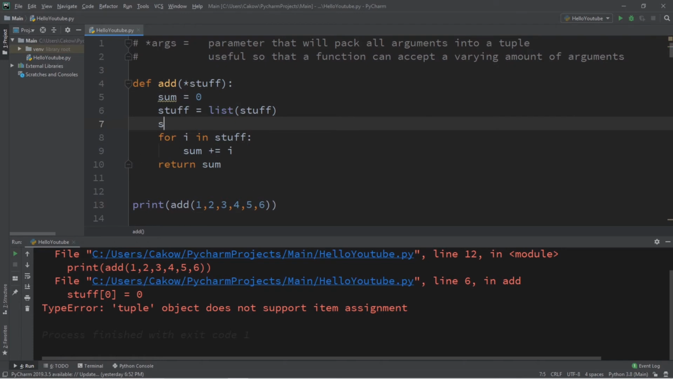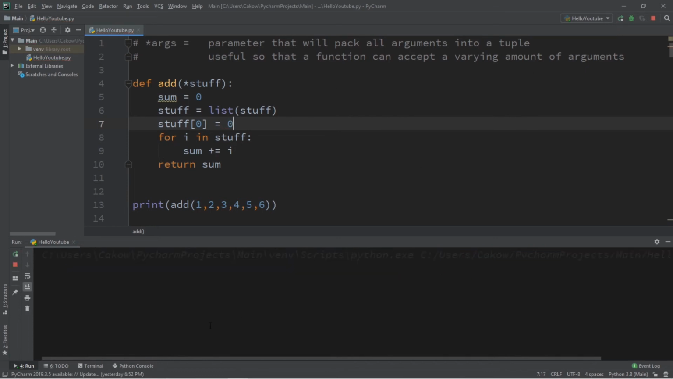So to change one of the values, say the name of your collection, stuff in this case, let's say at index 0, this now equals 0. So now if we were to add all these items together, they should equal 20. There we go. So yeah, that's basically the args parameter.